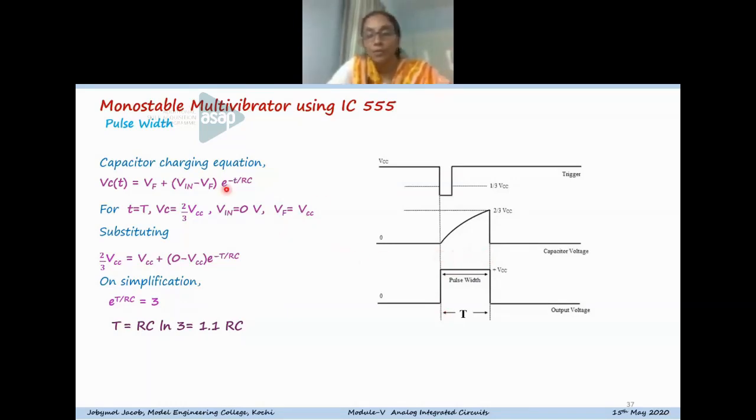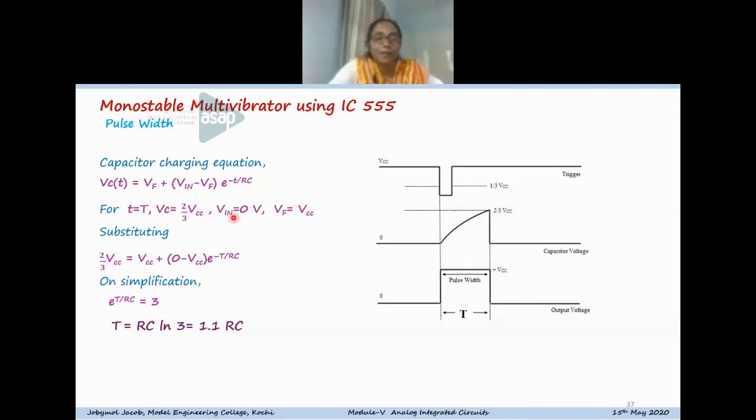In this case also, you can see that the capacitor starting voltage of charging is 0, and at t equal to T, that is the duration of the pulse width, it will be at 2/3 VCC. So VC equals 2/3 VCC, V initial equals 0, and V final, that is the voltage to which the capacitor is trying to charge, is VCC.